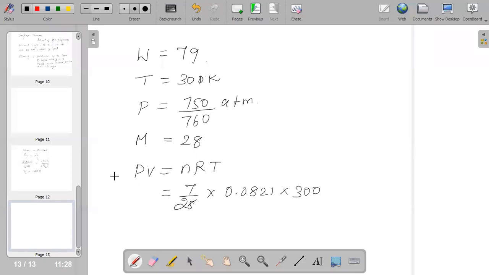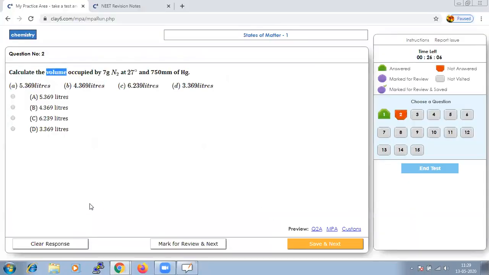We need to calculate V, so we bring our P to this side and it becomes reversed, that is 760 by 750. When you calculate this, you will reach 6.239 liters. Let us see if it exists. Yes, option C should be the right option.